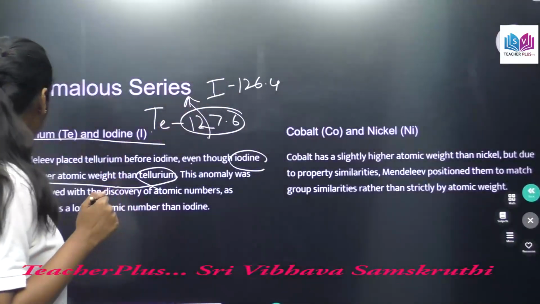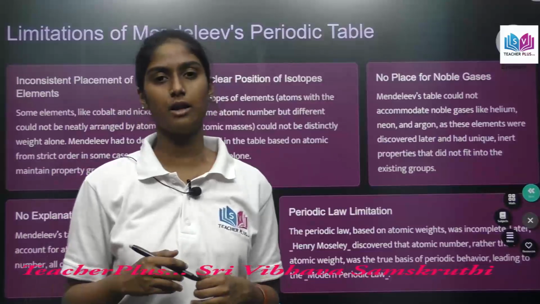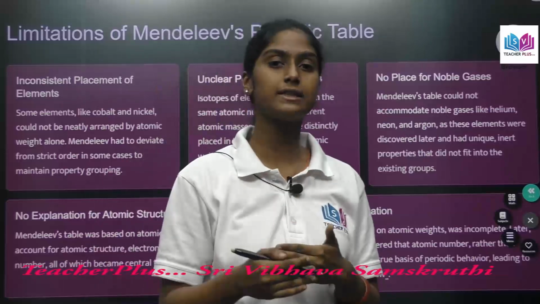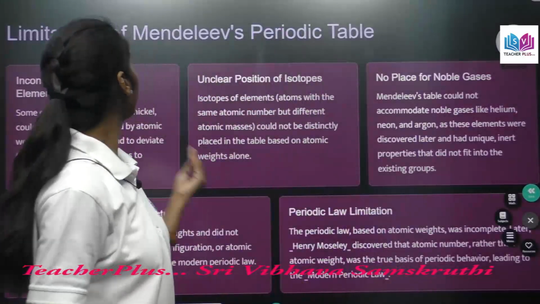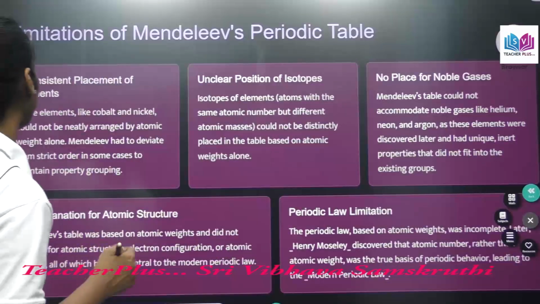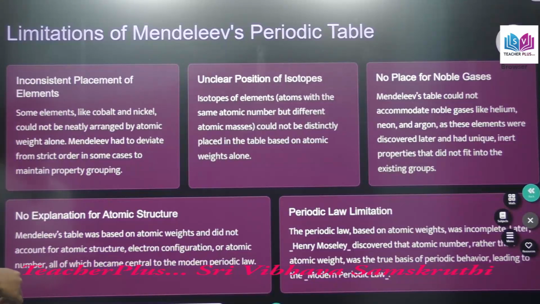Okay. And next, the limitations of Mendeleev's periodic table. His periodic table was way better than many scientists' classifications until then, but there were a few limitations. Let's see what they are. Inconsistent placement of elements.